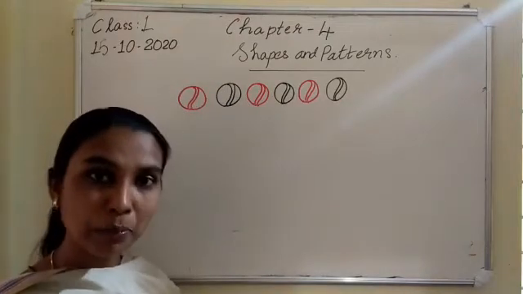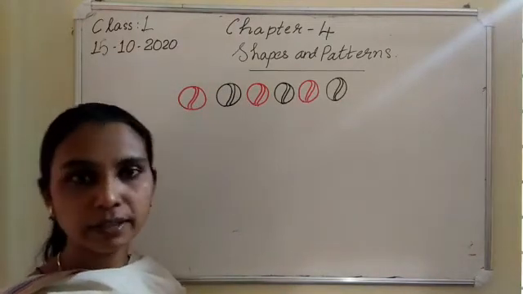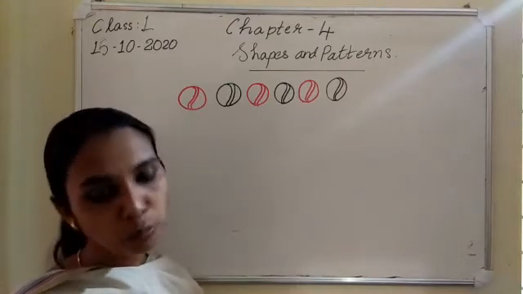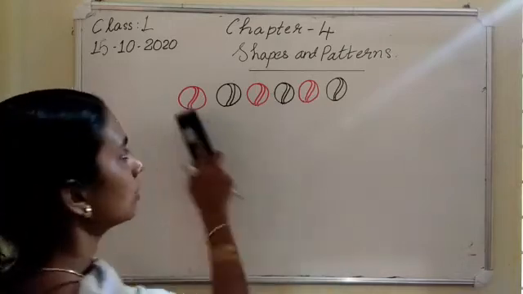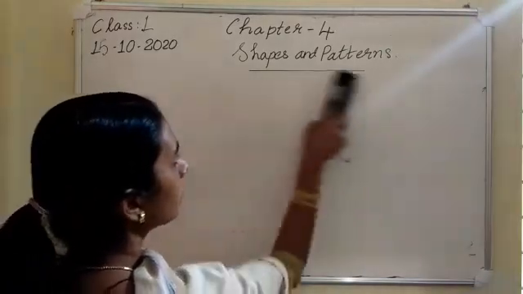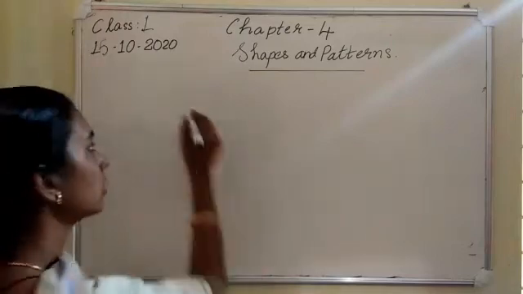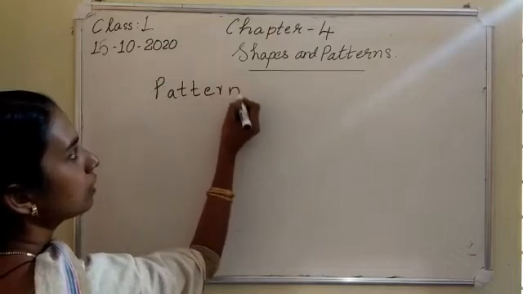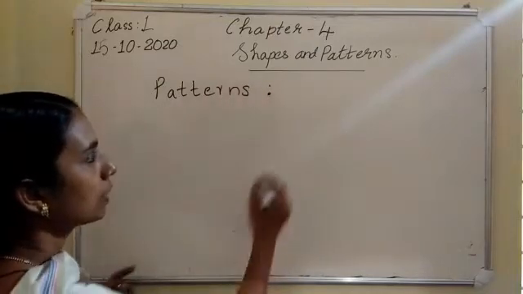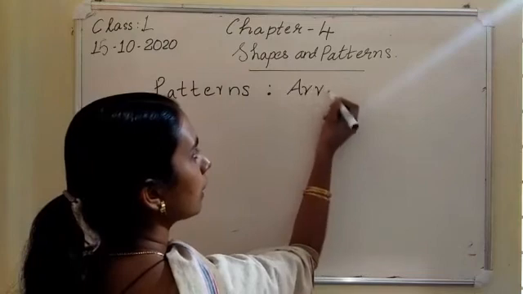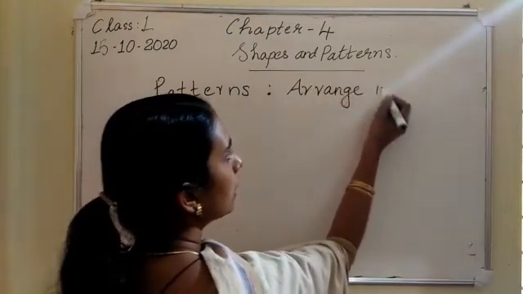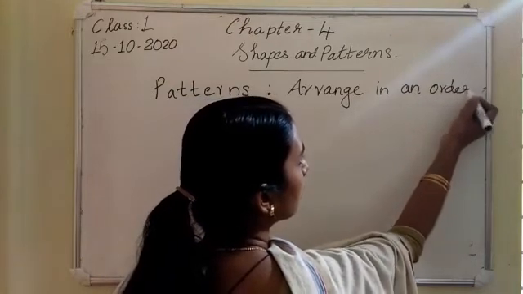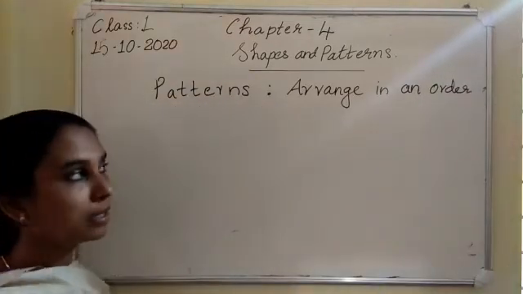Arranging numbers or pictures in an order, then you can say what comes next. Isn't it? Pattern is very simple. Take your notebook. Write some patterns using pictures and numbers. Arrange in an order.